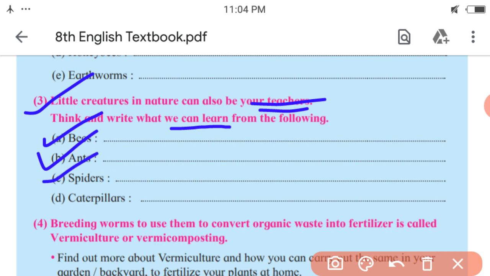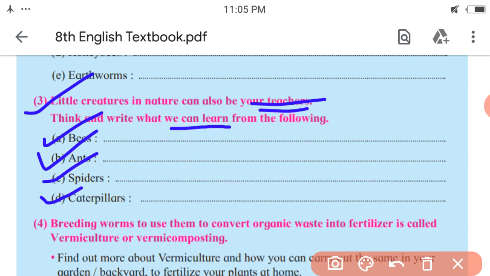Next, spiders. Spiders specially teach us patience and never give up attitude. What do we call it? Perseverance. Next, caterpillar. Caterpillar also teaches us patience, and we all know caterpillar changes into different stages, at last that is the stage of butterfly.